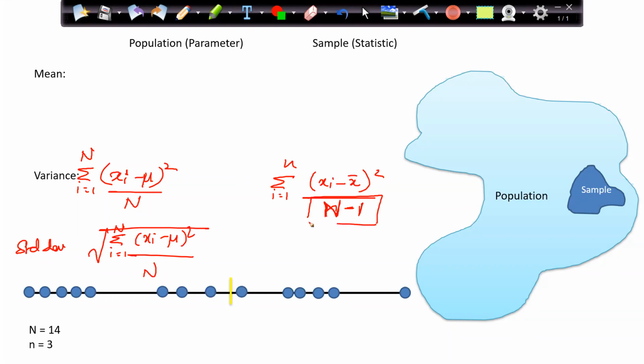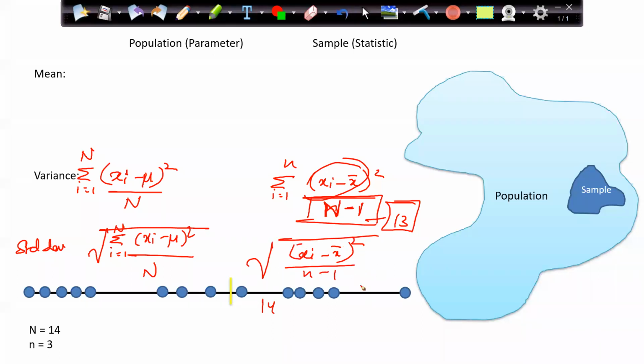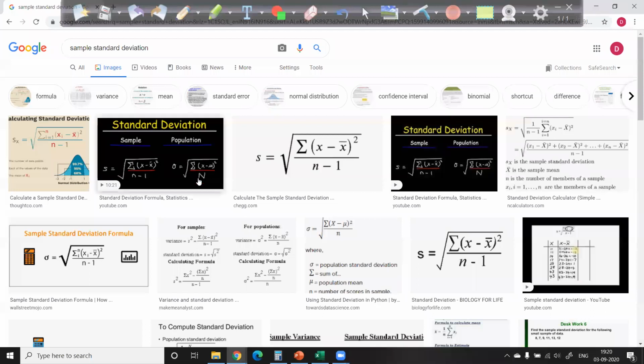I will divide my numerator by n minus 1. So if suppose I have 14 records here, I will divide this entire calculation by 13. Same way my standard deviation changes also. That is the formula for sample standard deviation.